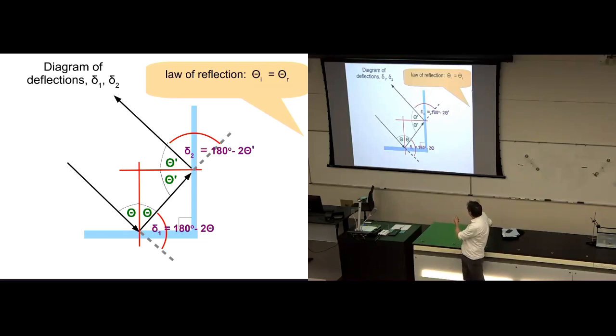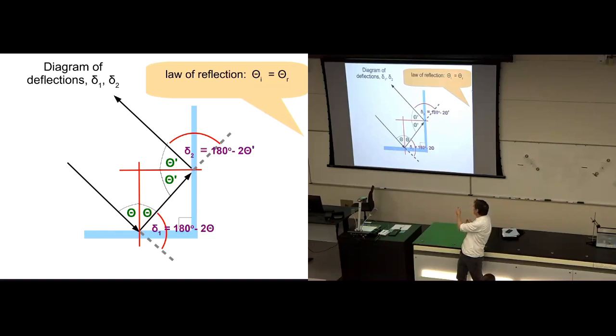What's the deflection upstairs here? It's entirely the same argument. Here comes the incident ray. The dashed grey line is the direction it would go in if it was undeflected. What is its actual deflection as it travels upstairs here towards the top left? Its actual deflection in red here, we called it delta 2, is the 180 degrees around this complete half circle here, less this angle, theta prime, and this angle here, theta prime.